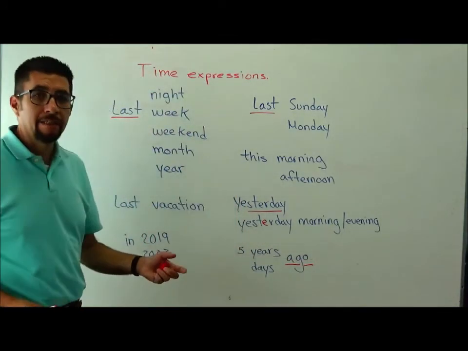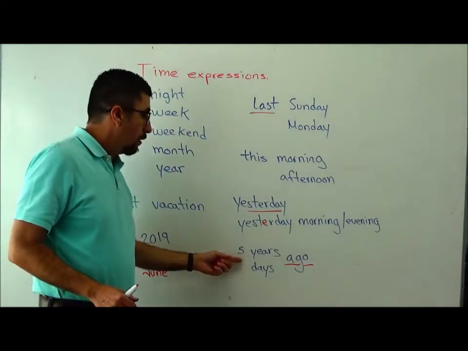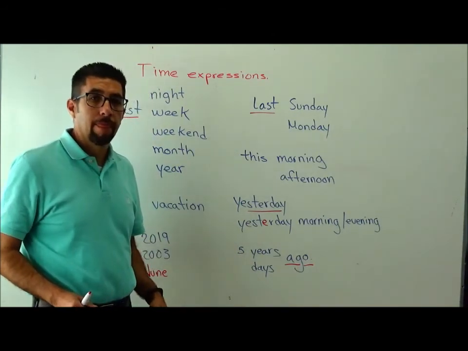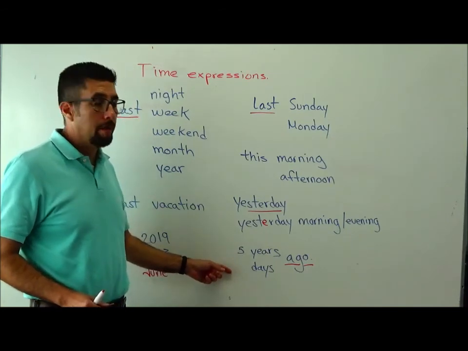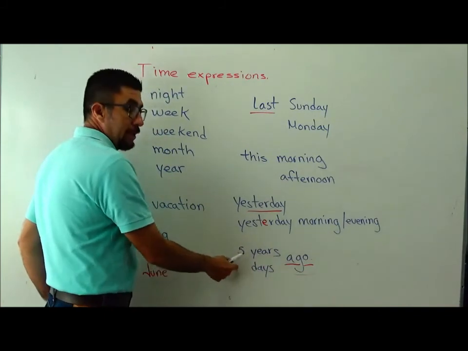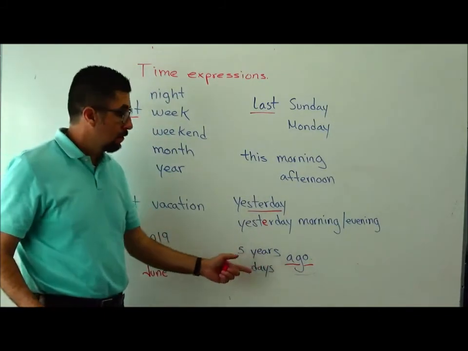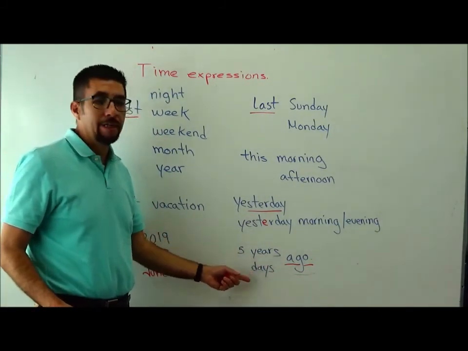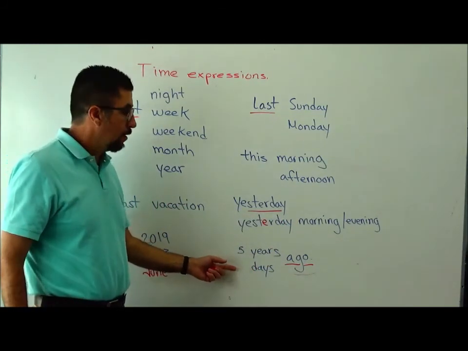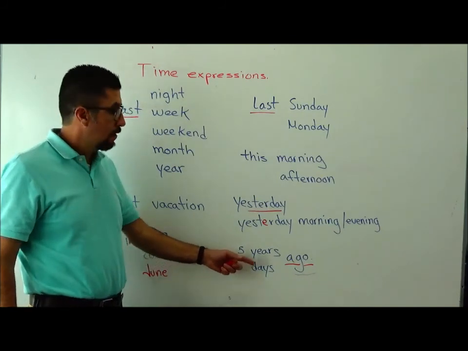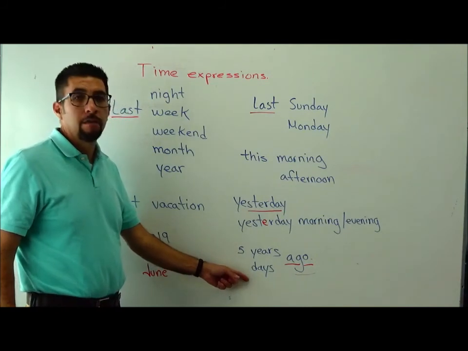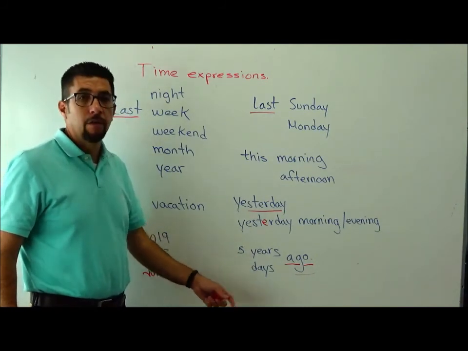Es como decir hace, ¿no? I wasn't a teacher 5 years ago. Hace 5 años no era maestro. Ago es como decimos en español, bueno, antes de la palabra ago va una cantidad de tiempo y es como decir, hace tanto tiempo esto, ¿no? Como en el ejemplo, I wasn't a teacher 5 years ago. Or, I met the principal 5 days ago.